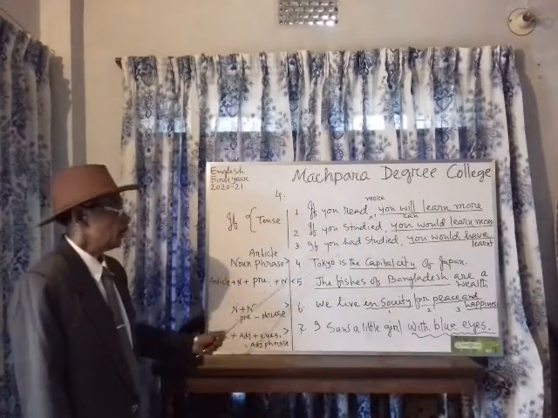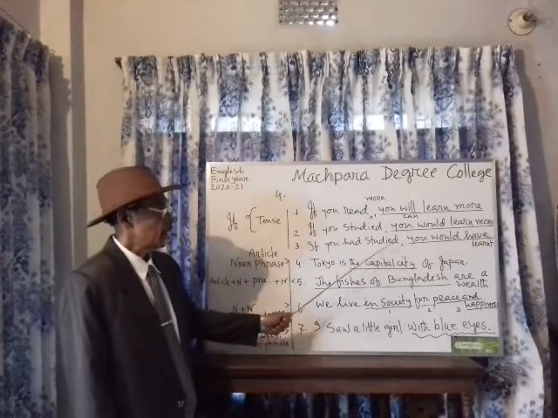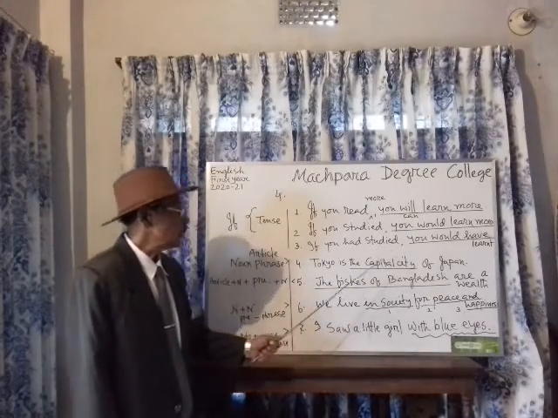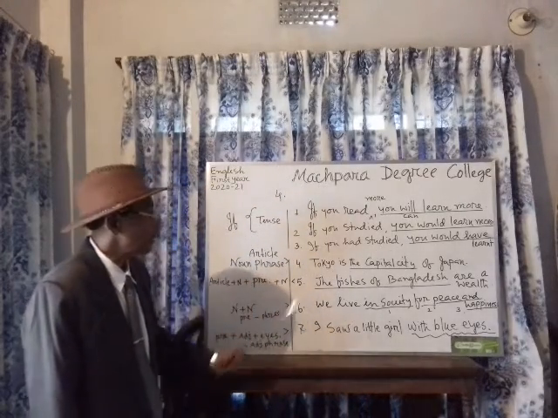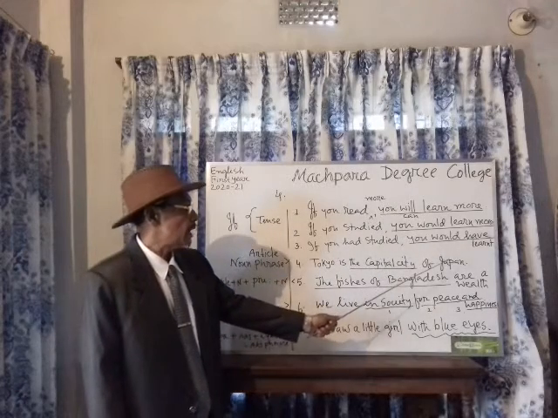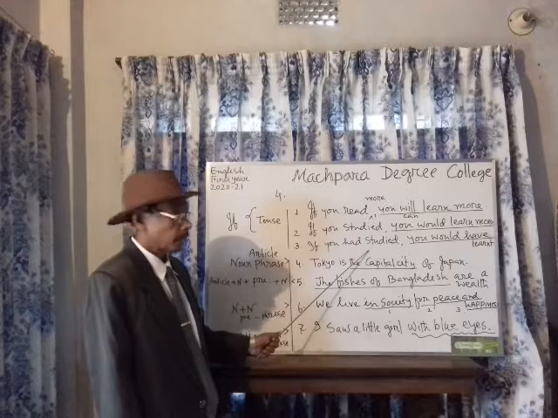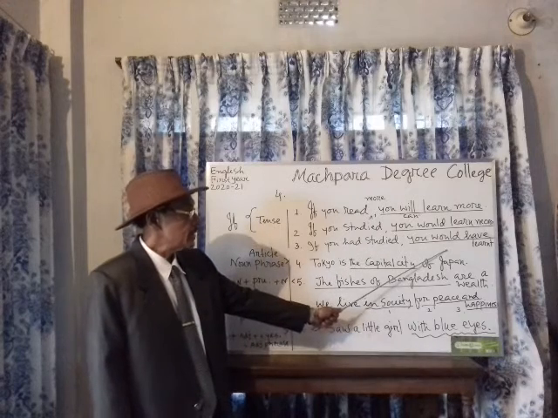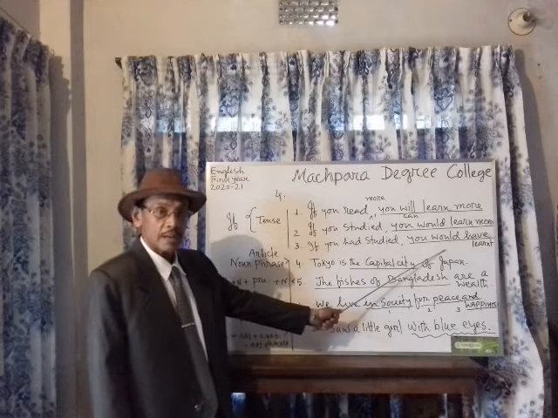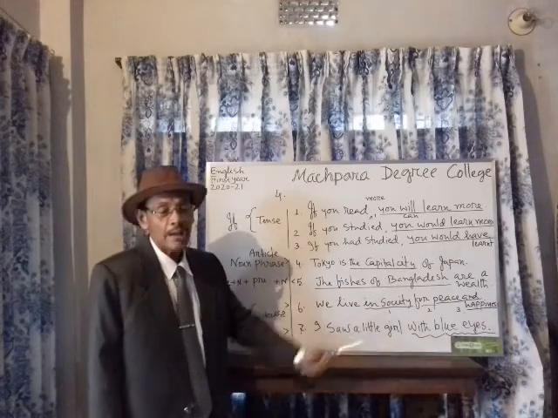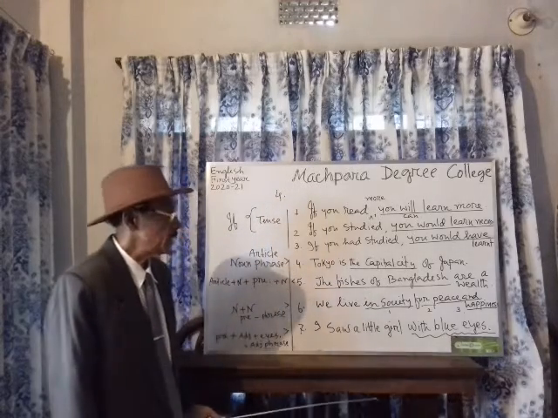Number 3, if you had studied, you would have learned. তুমি যদি বেশি পড়ালেখা করে থাকতে, you would have learned more. Here, if the sentence is past perfect, the next sentence must be future past form, would have structure. You see here.